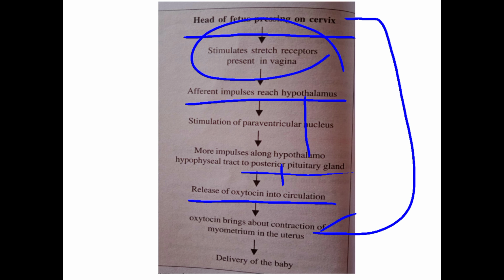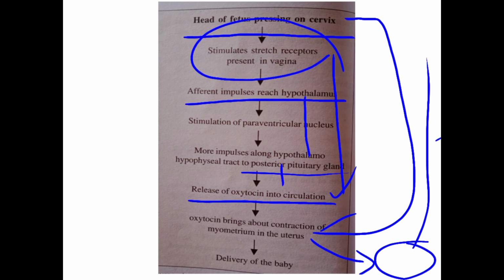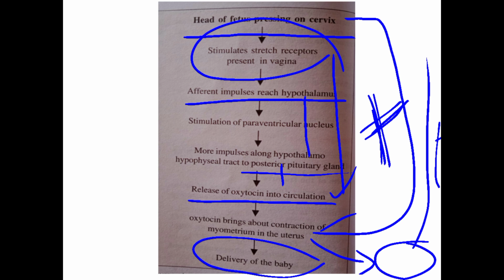Again this cycle happens and more oxytocin is released. Usually, when a hormone such as thyroid hormone increases in the blood, it negatively inhibits its own secretion, but here it positively stimulates again and again until the delivery of the baby. So that is about the parturition reflex.